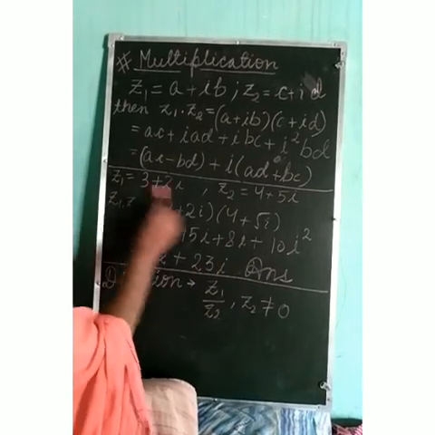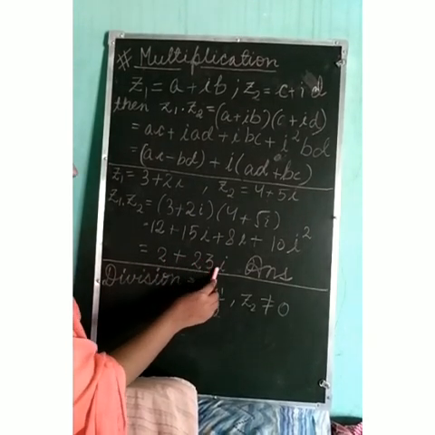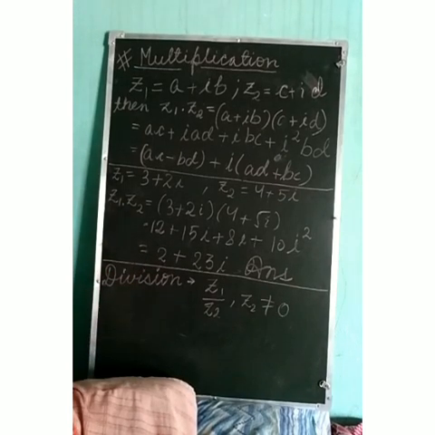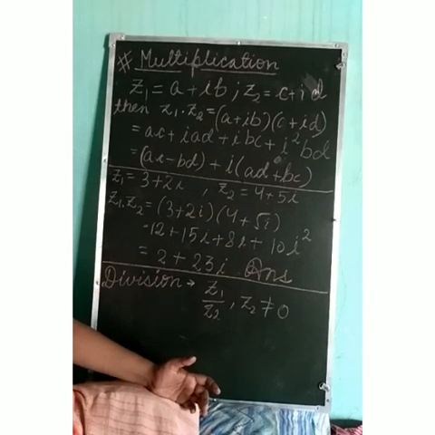So when we multiplied these two complex numbers, we got the answer 2 plus 23i, where 2 is the real part and 23 is the imaginary part. So I hope that you have understood how to multiply the complex numbers.